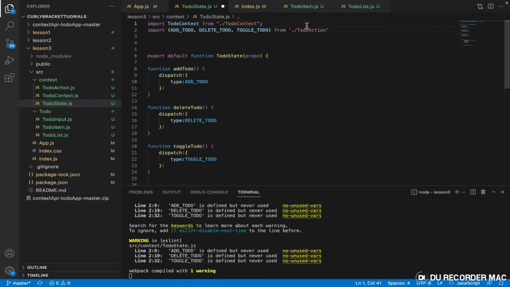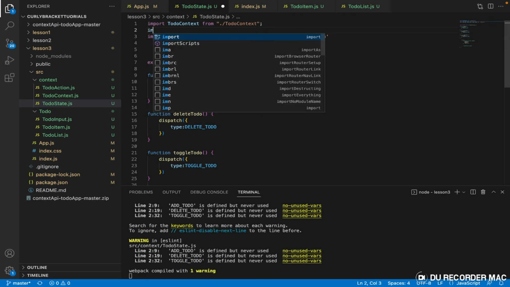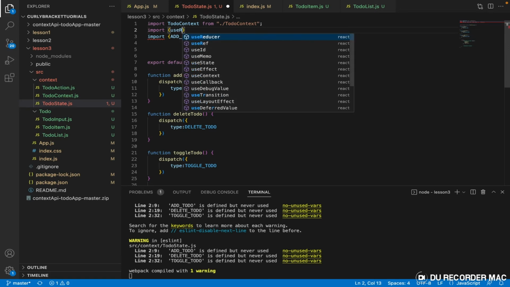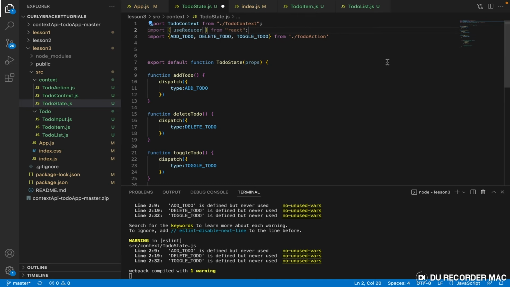So to make this happen, we need to import useReducer from React. Now that we have imported useReducer from React, we need to create our reducer component. Where are we going to cook this food? Where is the chef going to prepare this food, or dish out this food from?